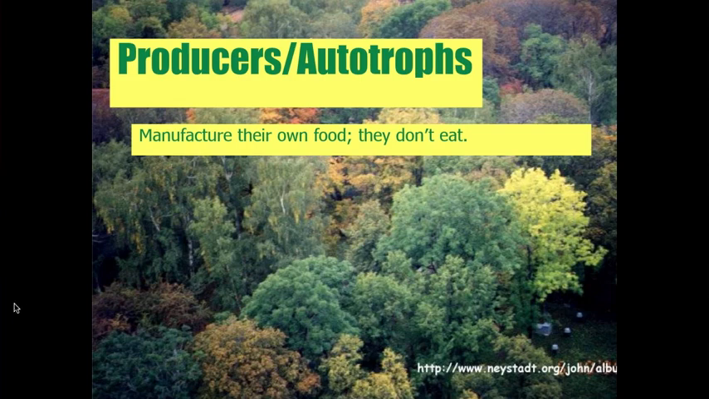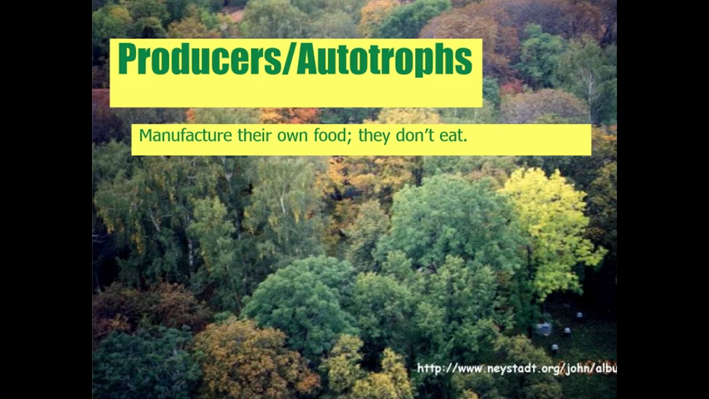Okay, first of all, we have to define a couple of words, two words that you might be familiar with. Producers, also known as autotrophs. The prefix auto means self and troph means feeding. That means that they can feed themselves because they manufacture their own food. They don't have to eat.